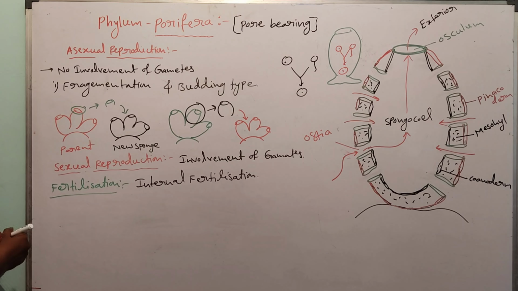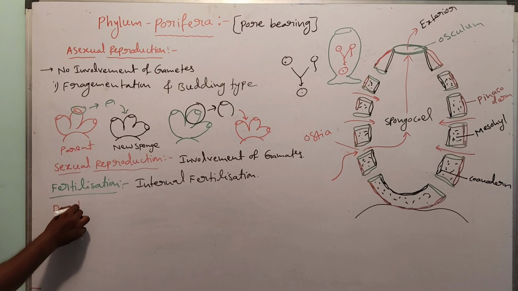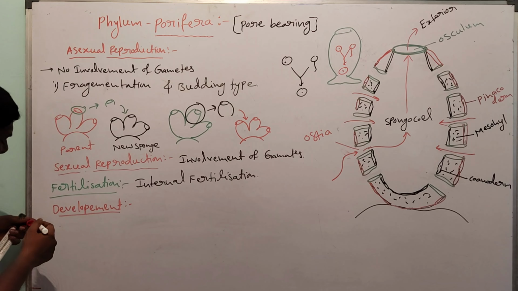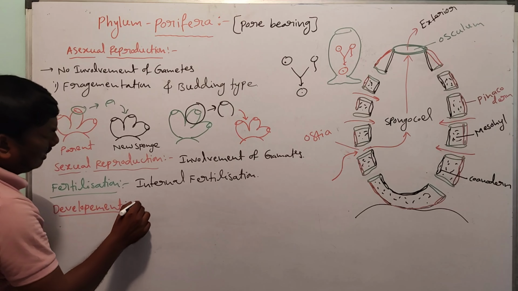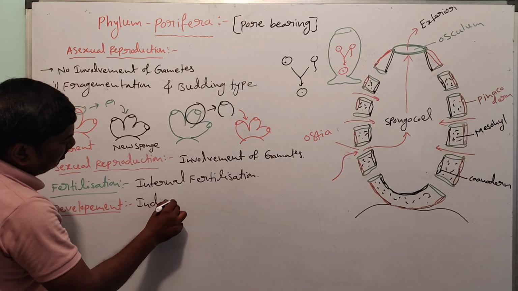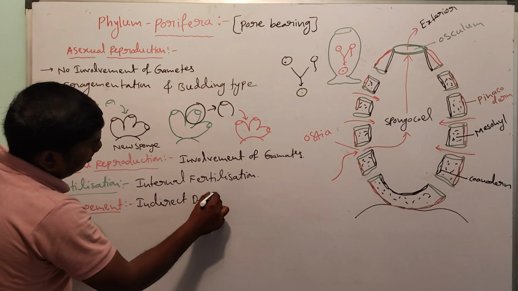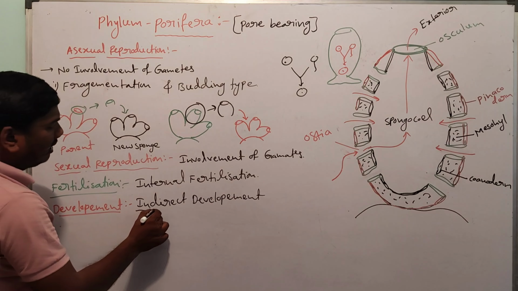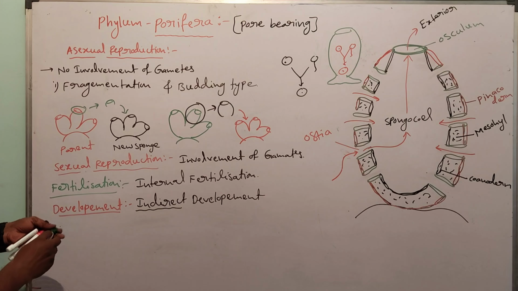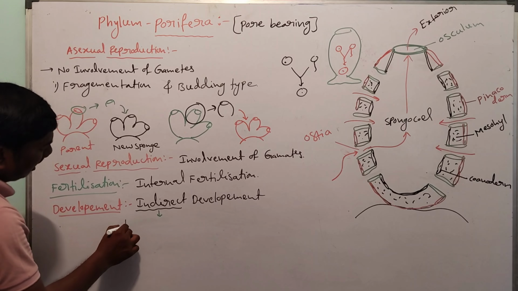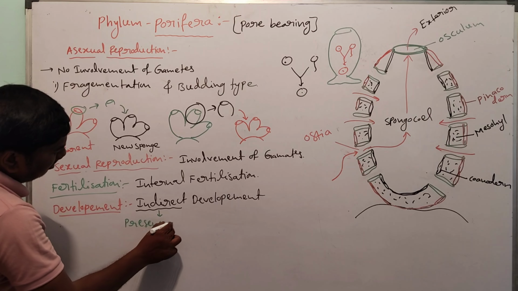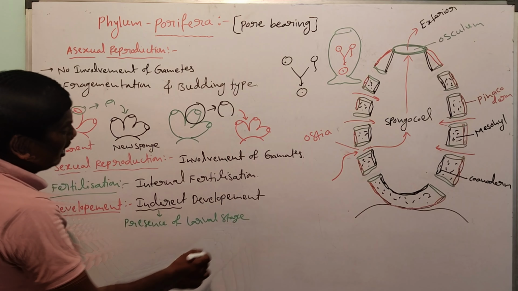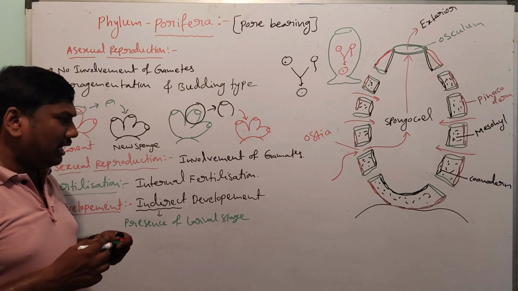Next one, development. So this development is indirect development. Indirect development means presence of the larval stage. That is called indirect development.